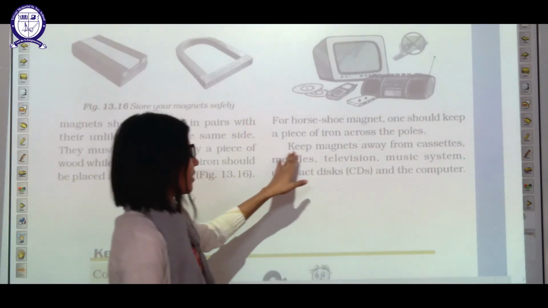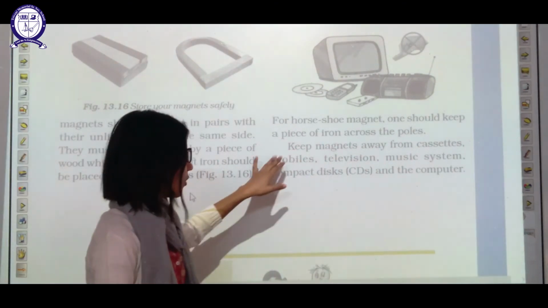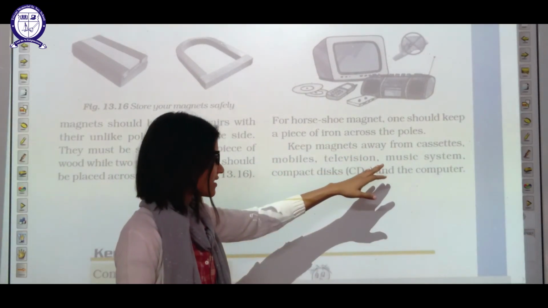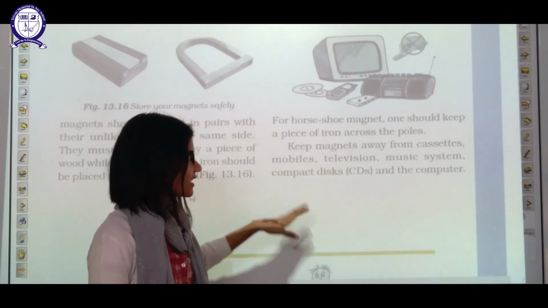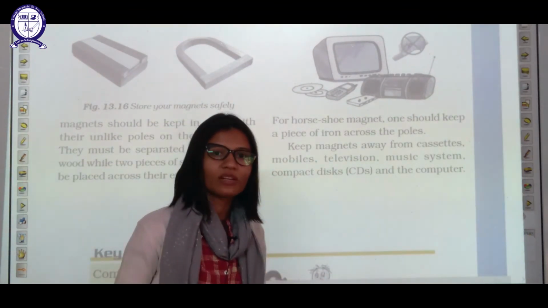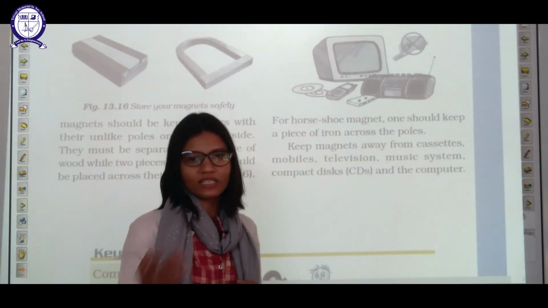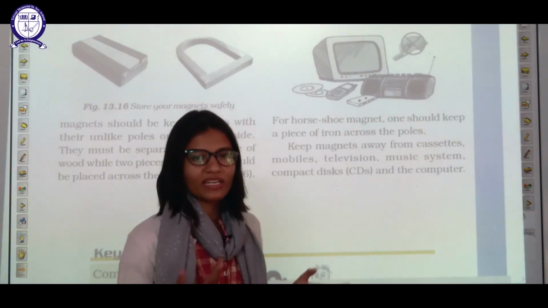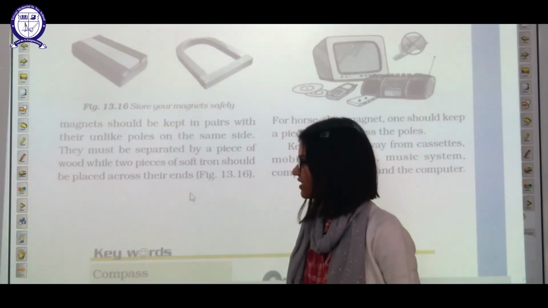Another thing, keep magnets away from cassettes, mobiles, television, music systems, CDs and computers. In this way also, the device will get damaged, and in the same way your magnet will be demagnetized. Okay. So basically this chapter is over.